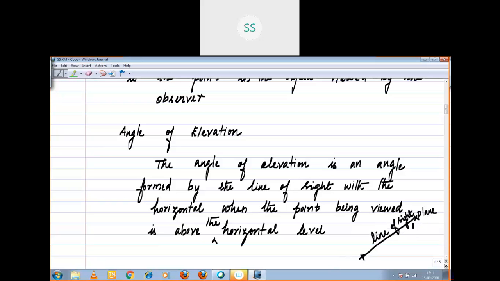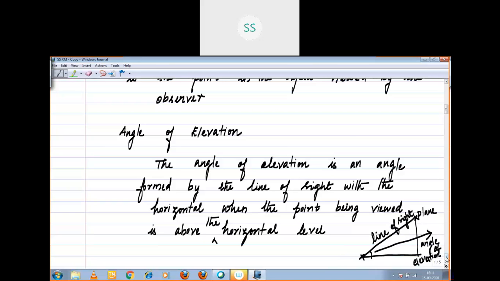Your eye and the viewed point are connected by the line segment that we call the line of sight. Then you should draw a perpendicular line from the viewed object to the earth, and connect it to your eye. Here it makes an angle that we call the angle of elevation.